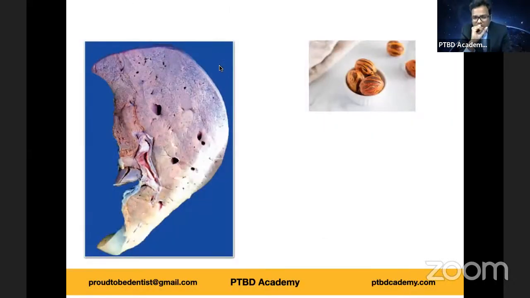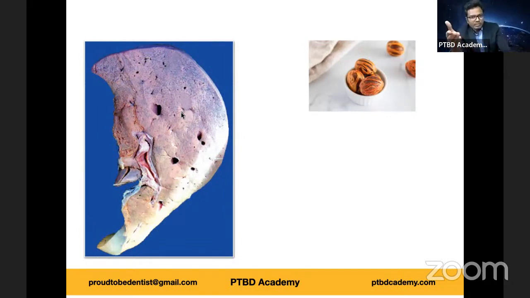Good. Now, let's see how many of you are going to answer this right. So top right, what you're finding there is nothing but nutmegs. Nutmegs are nothing but seeds of a spice tree which are used as spice while cooking. So nutmeg, I've given you the hint, or I've given you the answer. So identify this particular pathology. It's a specimen of a liver, and I've given you nutmegs on the right part of your screen. So identify this pathology.